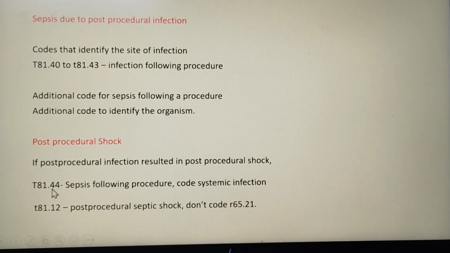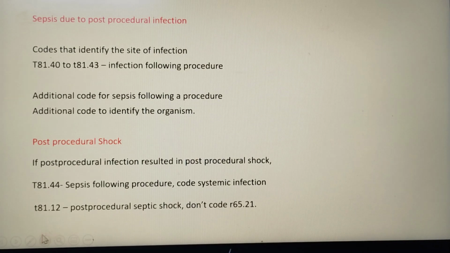So for that, first we will code the sepsis following procedure, then we have to code the systemic infection, then we have to code the post-procedural shock. Here we will not code the normal septic shock code. We have to code post-procedural septic shock, because this code indicates septic shock occurred after a procedure, after the patient underwent surgery. This is the infection. Infection means these codes.